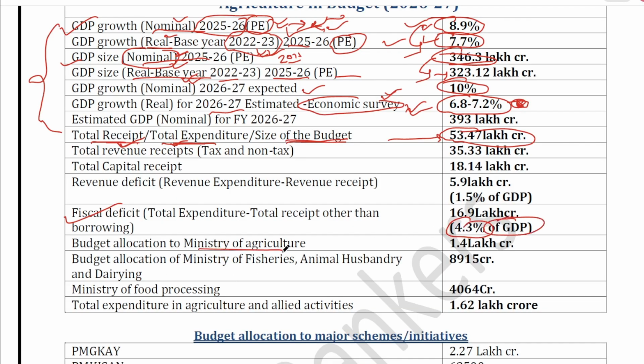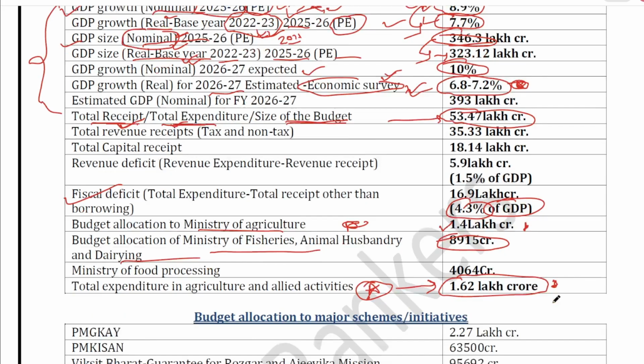Now budget allocation to Ministry of Agriculture, very important figure. It is 1.4 lakh crore. Budget allocation to Ministry of Fisheries, Animal Husbandry and Dairying is 8,915 crore. And for food processing, not that important. Total expenditure in agriculture and allied activity, irrespective of ministries, total expenditure is 1.62 lakh crore. This is important, and this one is important, and this one is also important.